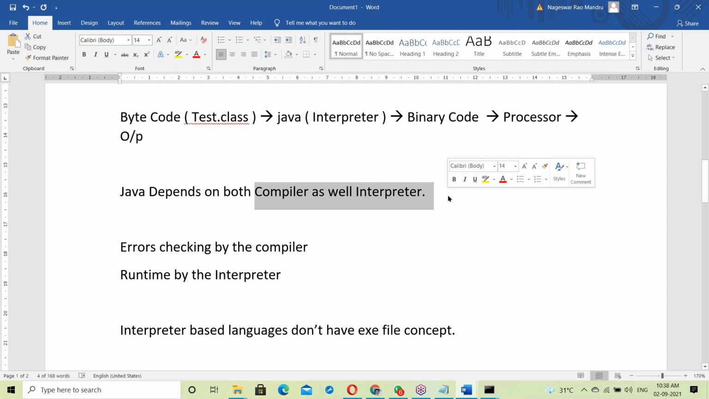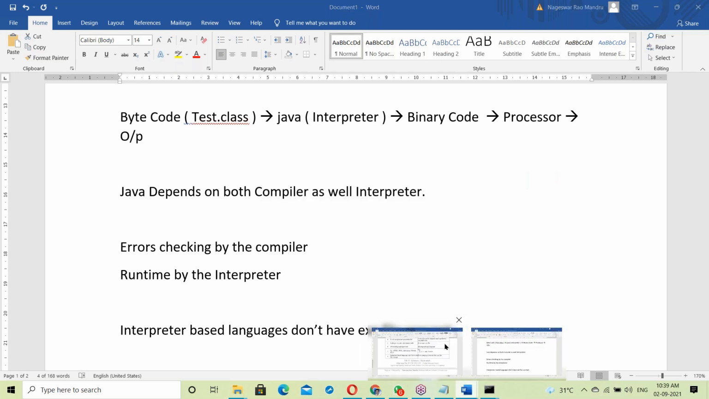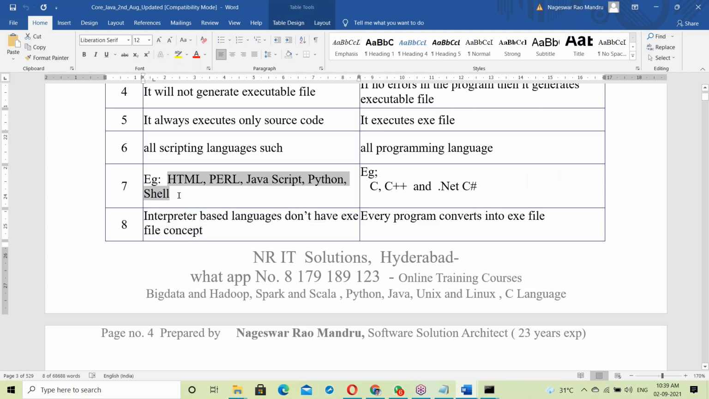Maybe they will ask this question: is Java interpreter based or compiler based? The answer is both. Java depends on both. Suppose a scripting language depends on the interpreter. These programming languages depend on the compiler.